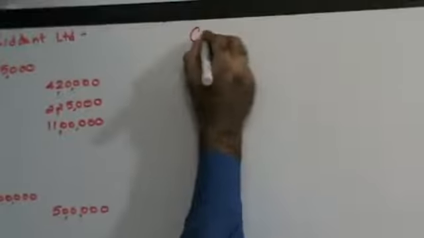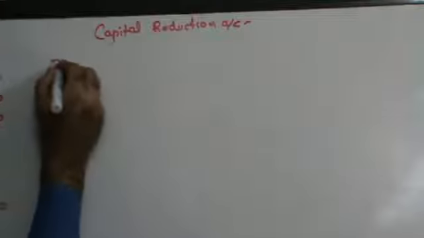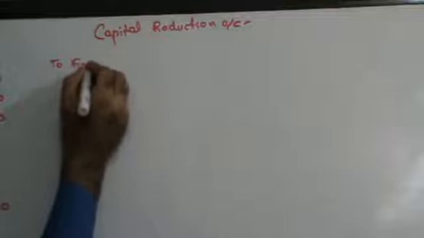Now, I leave space for one journal entry and make the capital reduction account. Let's see this. Capital reduction on the debit side to fixed assets.